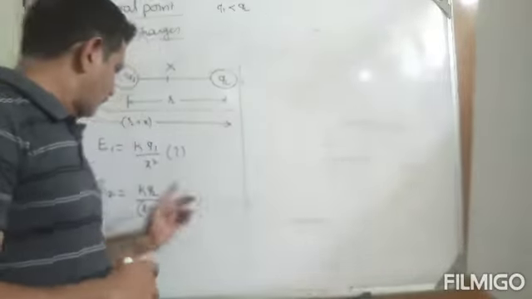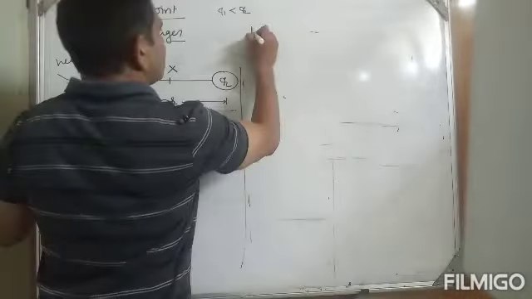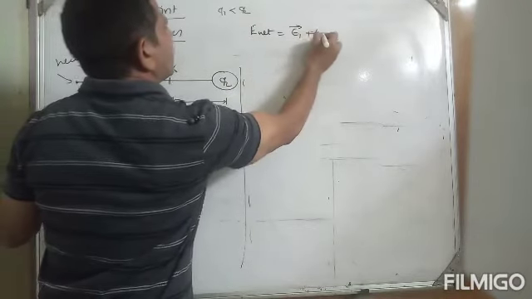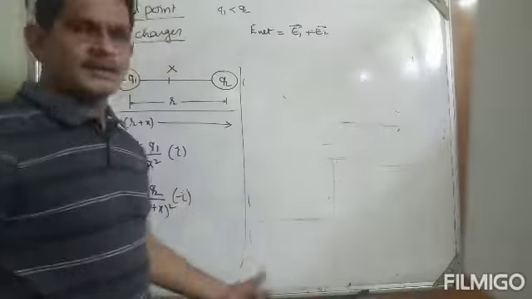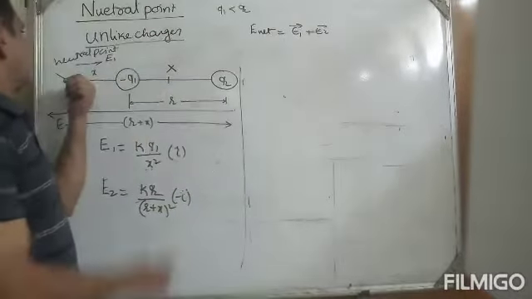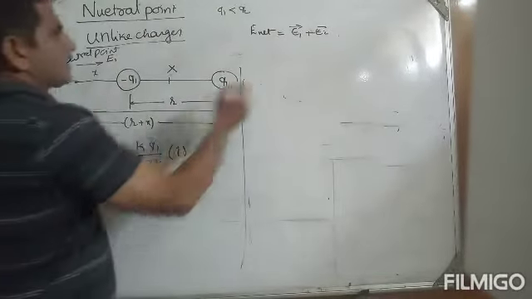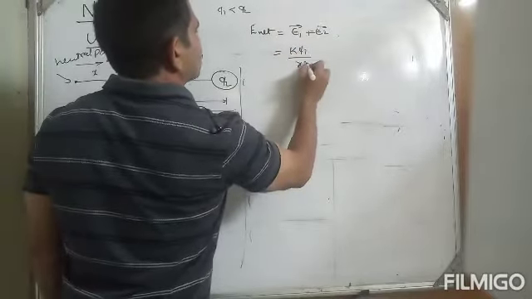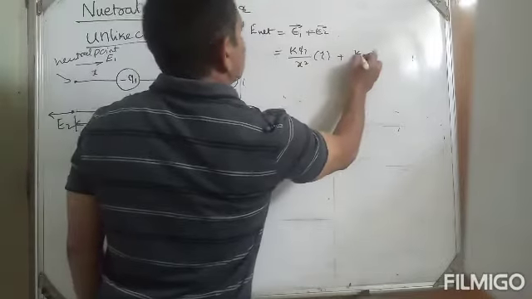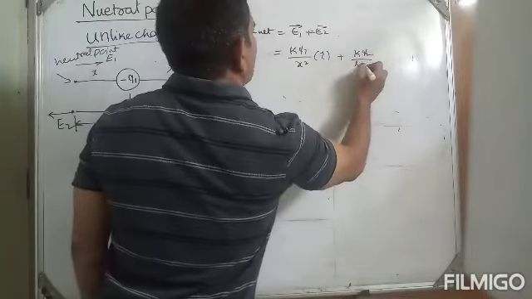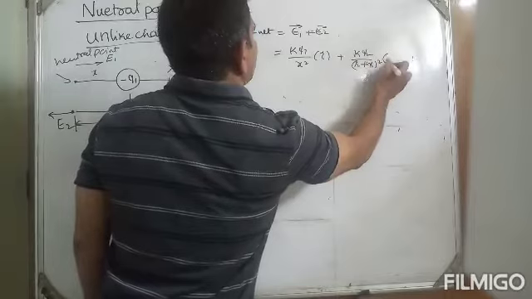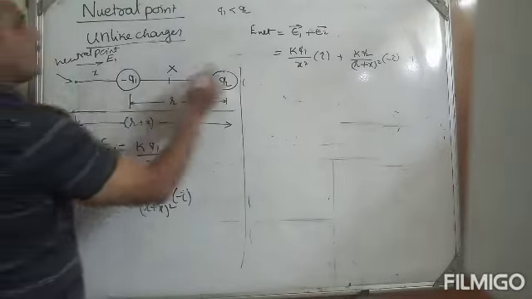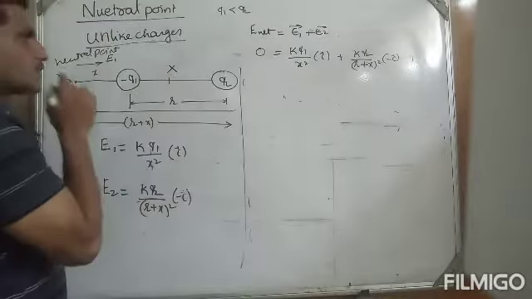Yes, the net electric field intensity is E net equals E1 bar plus E2 bar. I think you can understand. The resultant of these electric field intensities at this point equals KQ1 by x square i plus KQ2 by (R plus x) whole square minus i. Since we assumed this point is the neutral point, the net electric field intensity is 0.